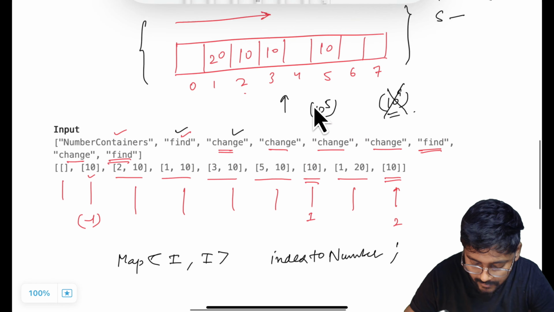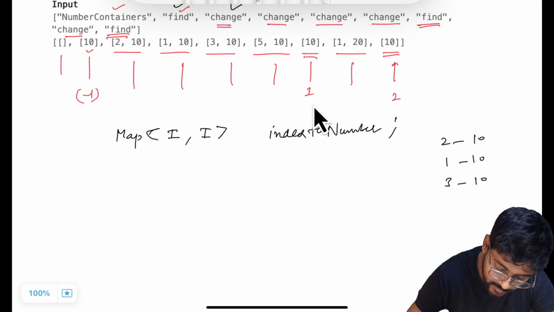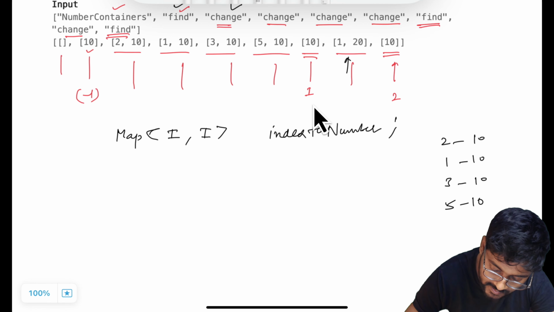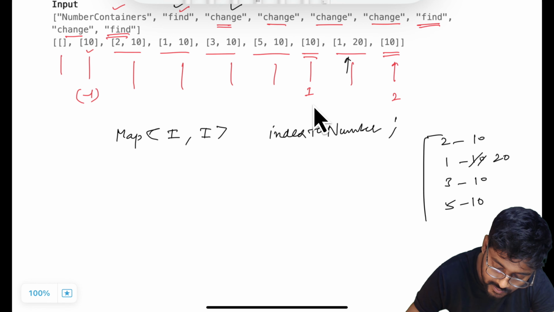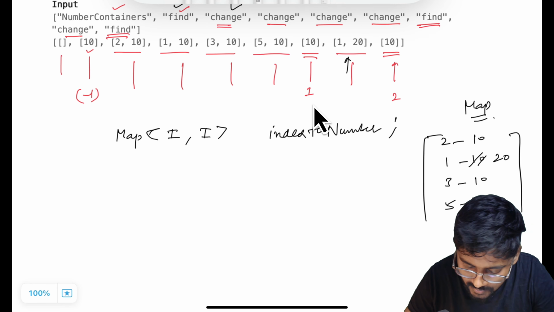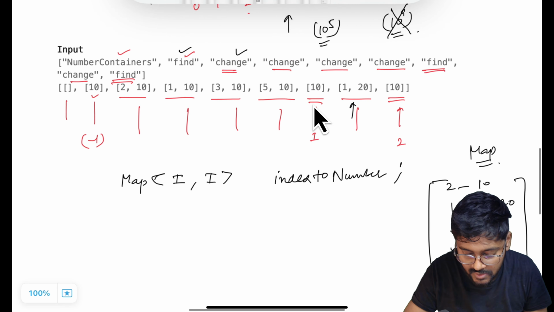So in this case, index 2 is going to have value 10, index 1 is going to have value 10, index 3 is going to have value 10, and then index 1 is going to have a value of 20. This is replaced, so replaced with 20. This is my map. Using this map I am able to do this change operation.